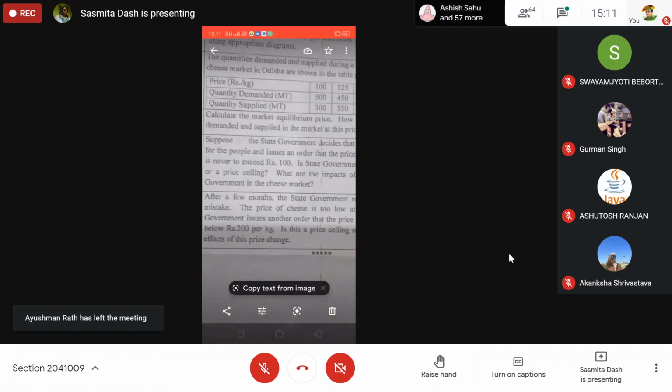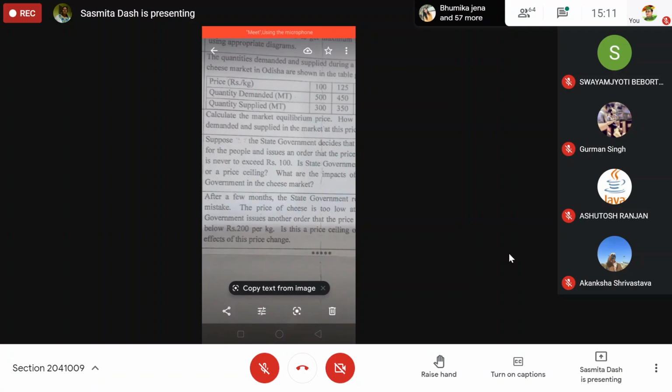The second thing is that sellers will go for favoritism and non-price rationing of the product.